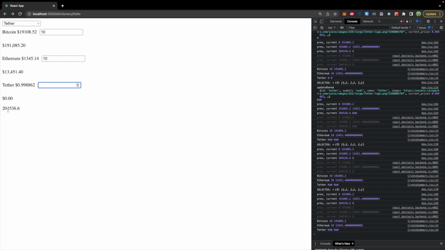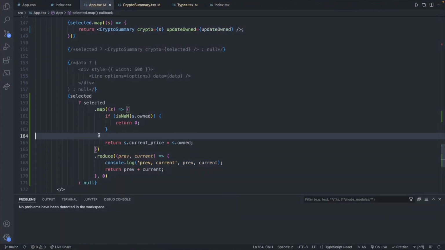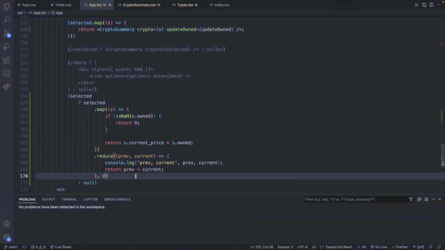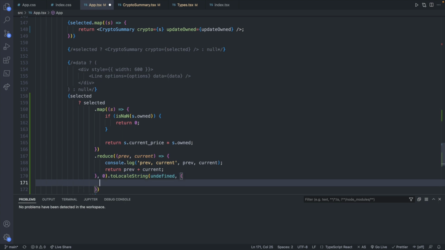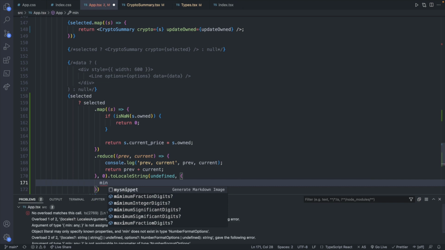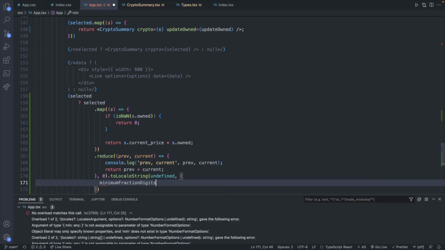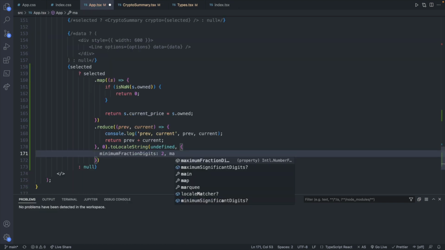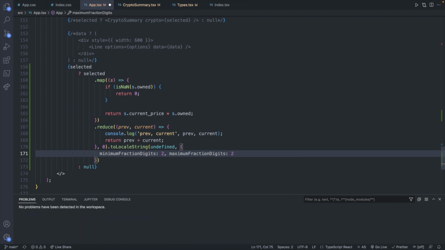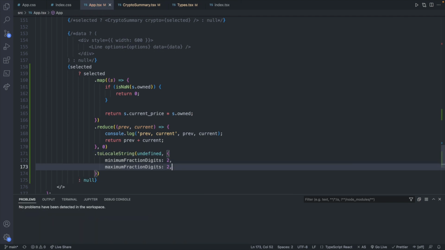Now all we need to do is just format this value, and we can do it the same way we formatted each one of these. So let's go ahead and try that out. Once we are finally done with all these function calls, we can say dot toLocaleString, passing in undefined for the locale, or is it locale? I'm not too sure. And then for this, we can pass in the minimum fraction digits being 2, and the maximum fraction digits being 2 as well. So that should format it a little bit.